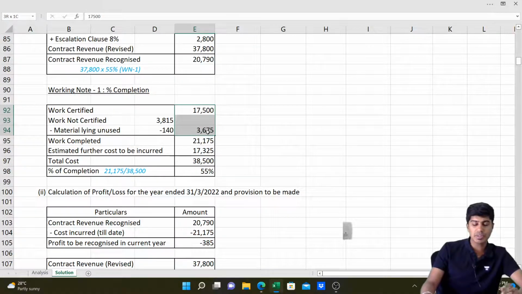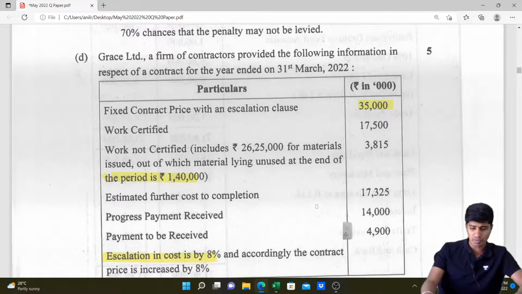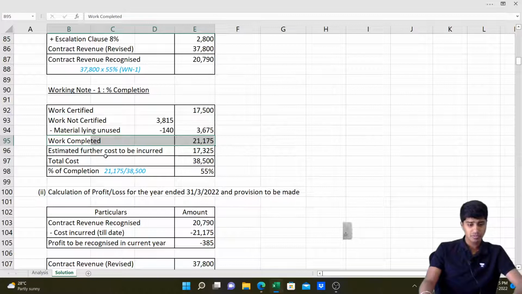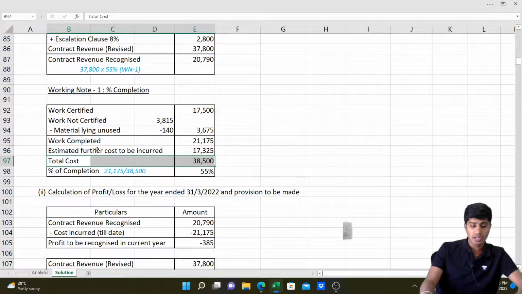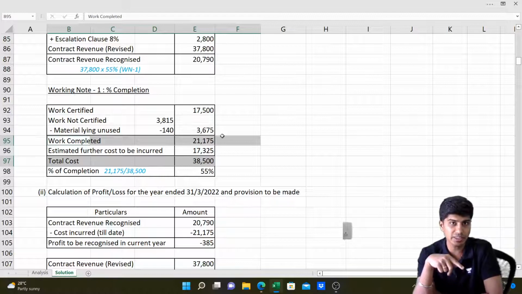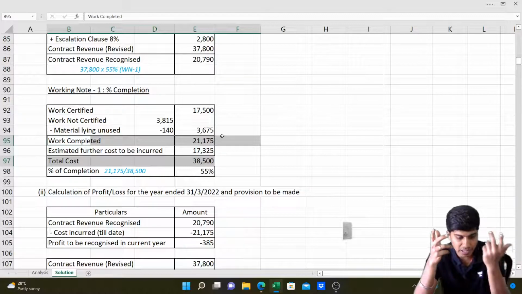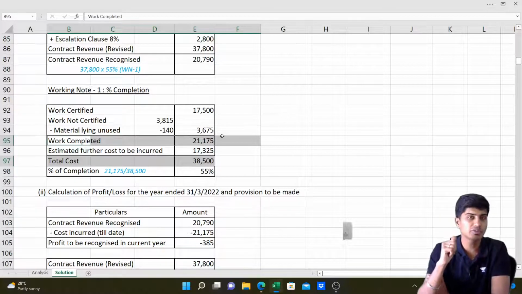If I take 17,500 plus 3,675, I'll arrive at total work completed, which comes to 21,175. This is the extent to which work is completed, and they have given us the estimated cost for completing the project, 17,325. If I add that, I'll get the total cost of the project. Total cost is 38,500 and the work completed is 21,175. So if I do 21,175 divided by 38,500, I'll immediately arrive at percentage of completion, which is 55%. Am I right? So 55% of the project is complete.